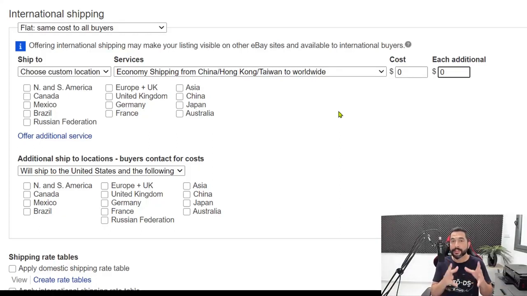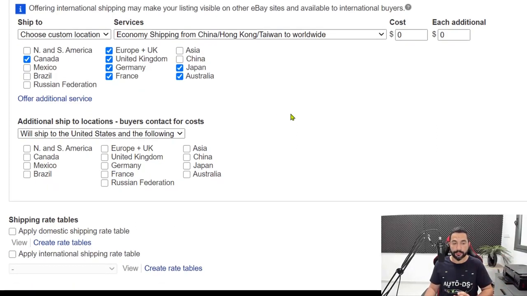And these are the countries that usually always qualify for free worldwide shipping. We're going to start with Canada. Then we're going to choose Europe, United Kingdom, Germany, France, Japan, and Australia. So these are the chosen countries that have free worldwide shipping from AliExpress to the rest of the world.